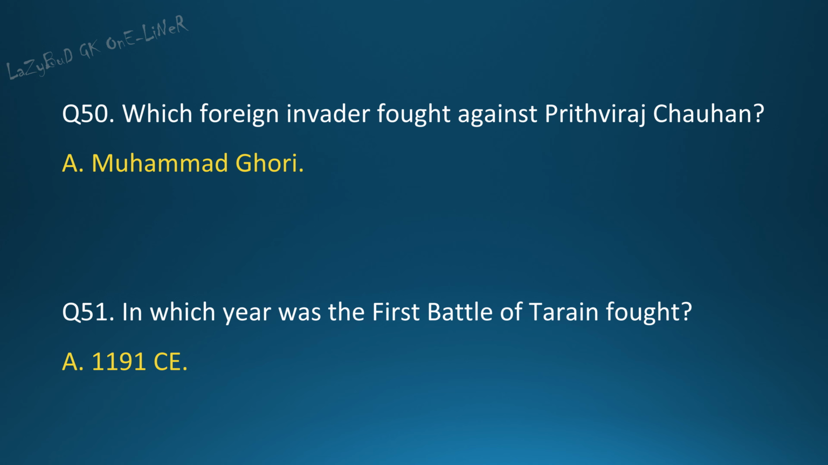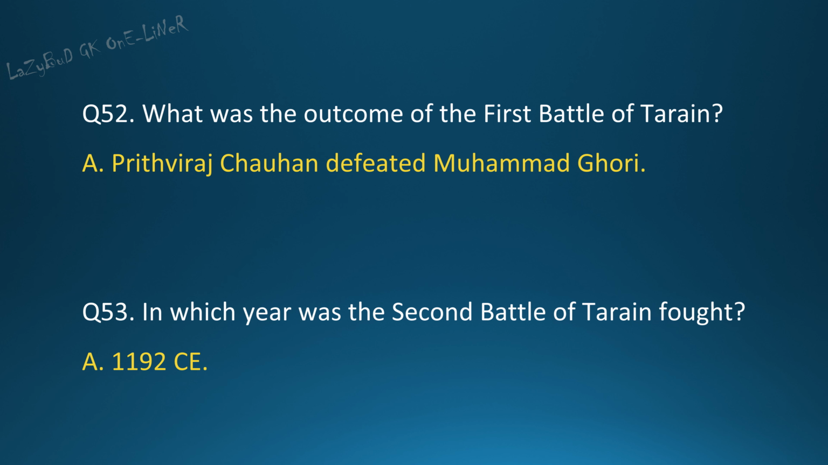Question 50. Which foreign invader fought against Prithviraj Chauhan? Answer: Muhammad Ghori. Question 51. In which year was the first Battle of Tarain fought? Answer: 1191 CE. Question 52. What was the outcome of the first Battle of Tarain? Answer: Prithviraj Chauhan defeated Muhammad Ghori.